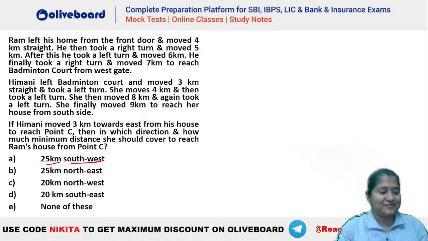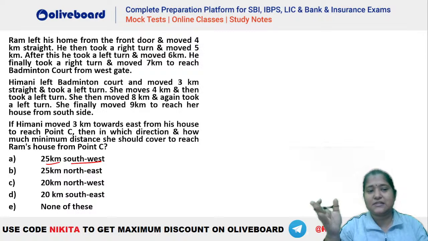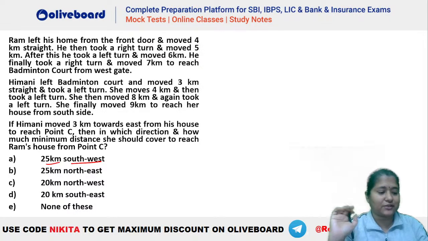Chalo, we'll check. Okay, let's try this out. Let's understand that how this particular question is to be done here. The biggest problem here is that we do not know the initial direction of Ram and Himani, right? So let's take an assumption here that Ram is facing the north. Okay, so Ram left his home from the front door. Let's say this is Ram's home here. So let's say this is the front door. This is just an assumption, guys.